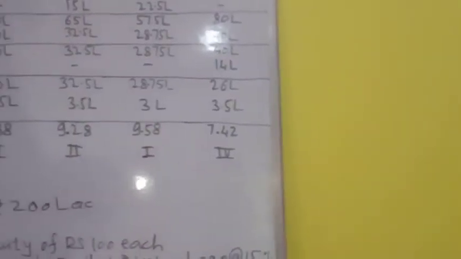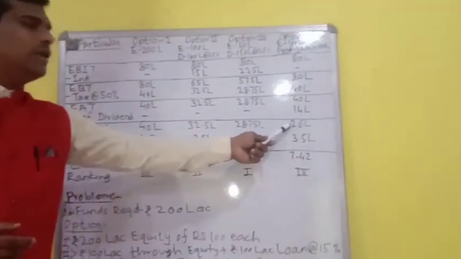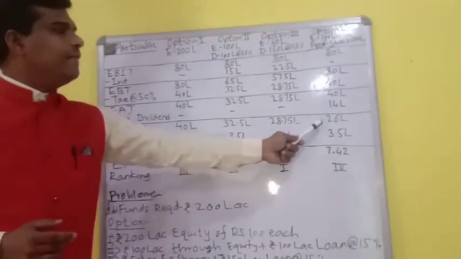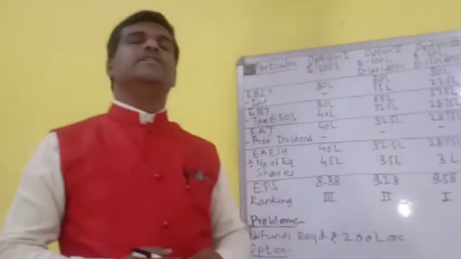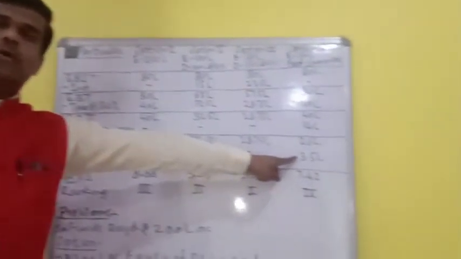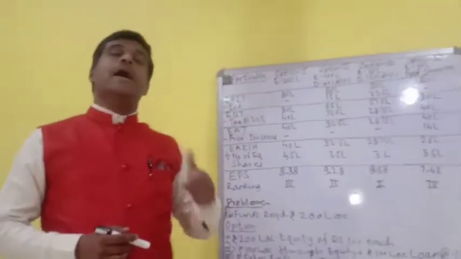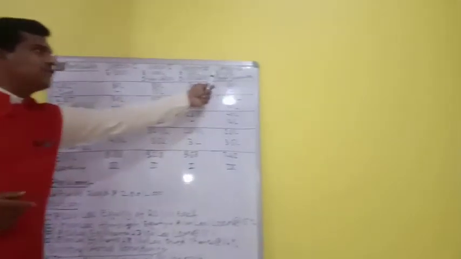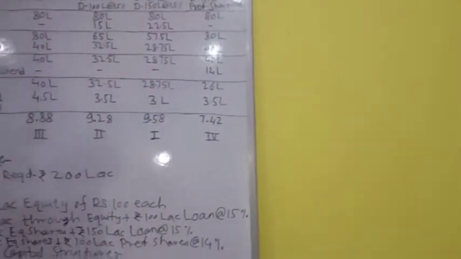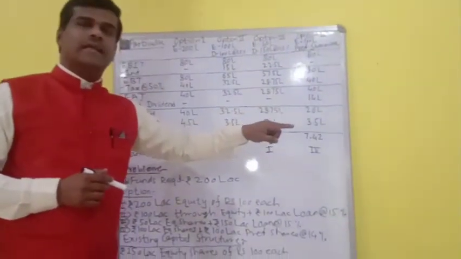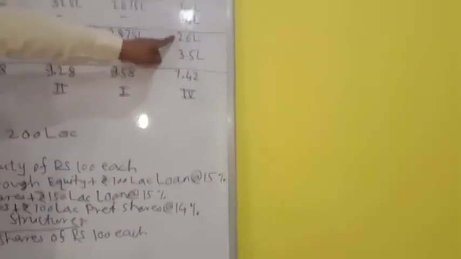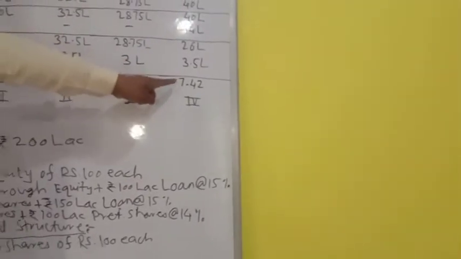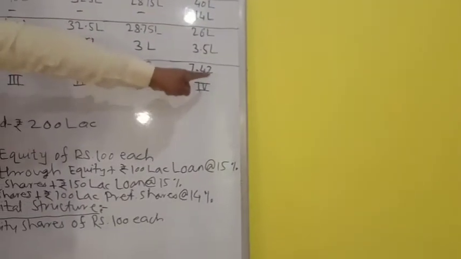So if you subtract this 14 lakh from this 40 lakh, you will get earnings available to equity shareholders, that is 26 lakh. And if you divide this 26 lakh by the number of shares, in this case the total number of equity shares comes to 3.5 lakh. How does this come? Existing 2.5 lakh shares plus additionally you will be raising 100 lakhs through equity shares, so additionally 1 lakh equity shares. So 2.5 lakh existing plus 1 lakh additional, total number of equity shares is 3.5 lakh. Hence 26 lakh divided by 3.5 lakh, EPS comes to rupees 7.42 per share.